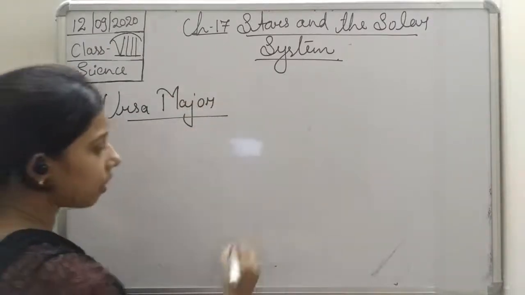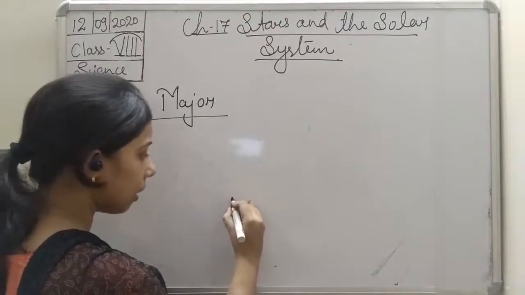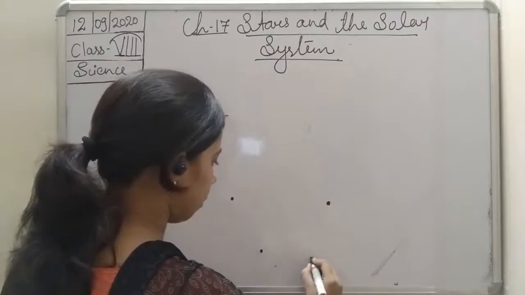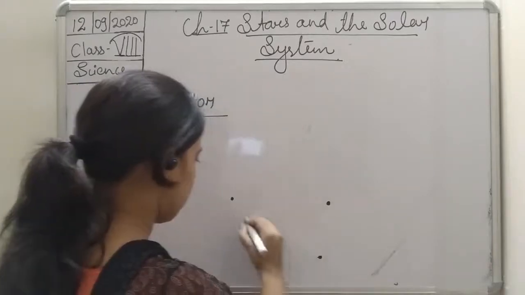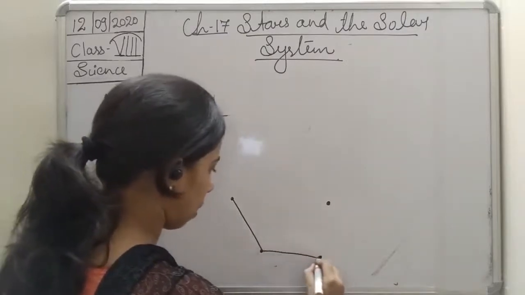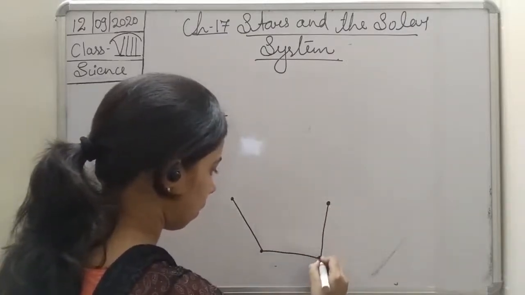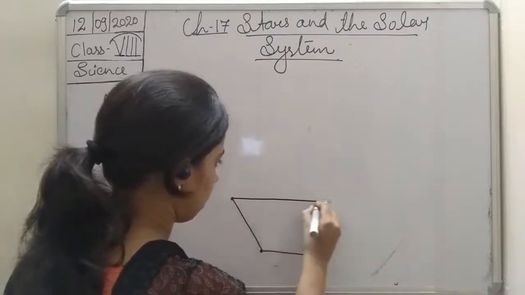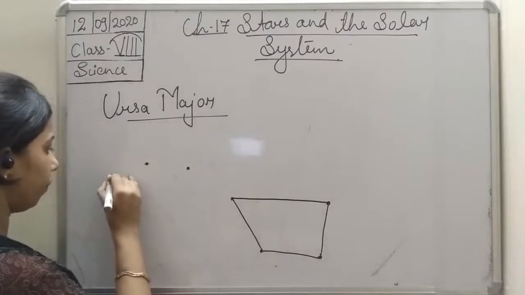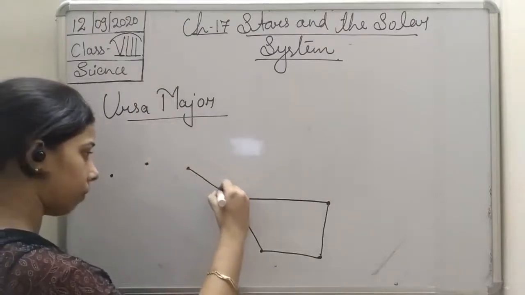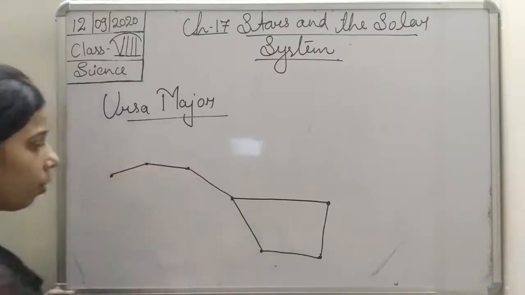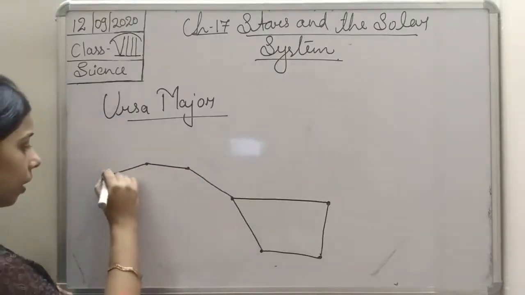So in case of Ursa Major, students, how many stars are there? 7 stars. Okay, likewise 7 stars are arranged here, students.